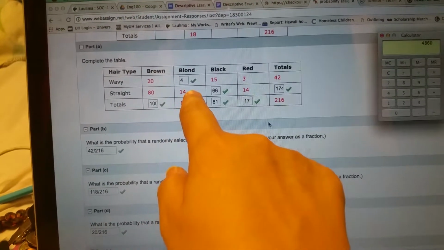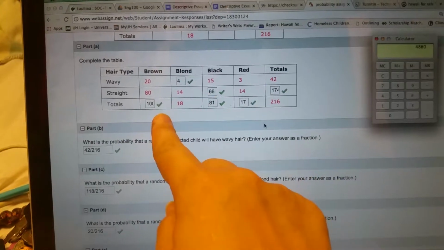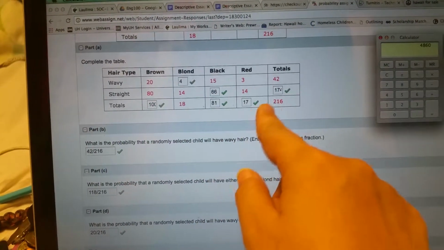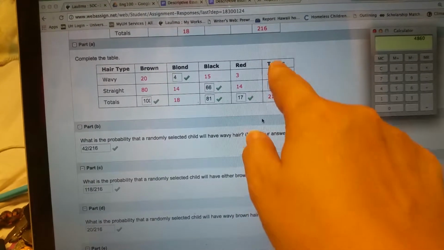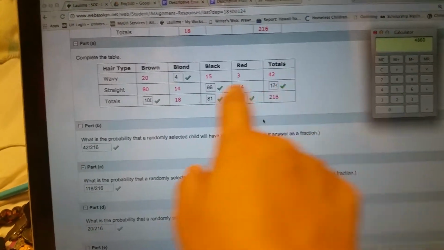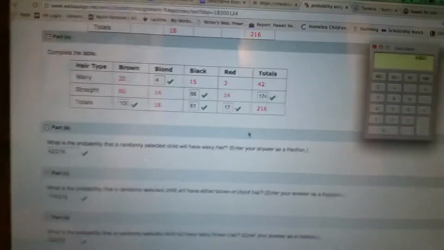Right, so take this and you minus that, you should get this. And again, the totals, just always focus on the totals. Take this total minus that, you should get that. And just kind of work your way until you finish all of those numbers.